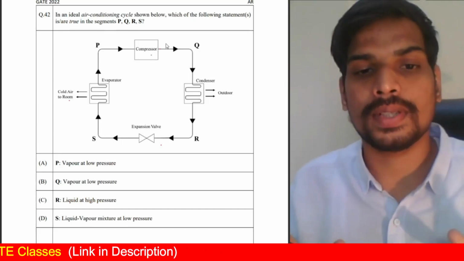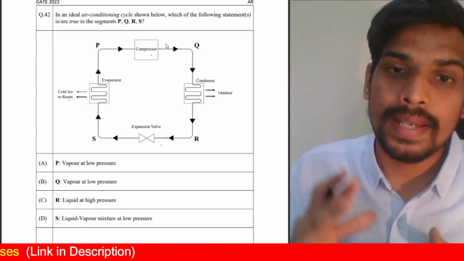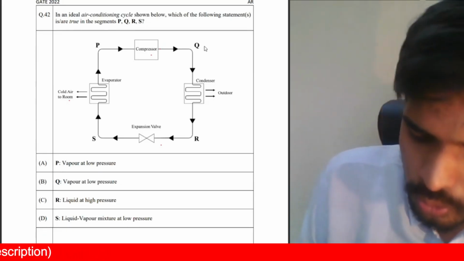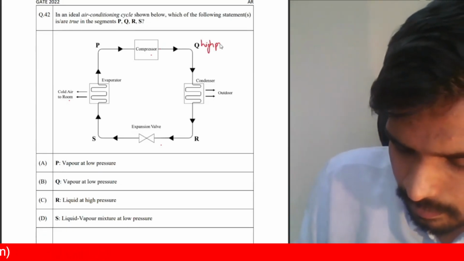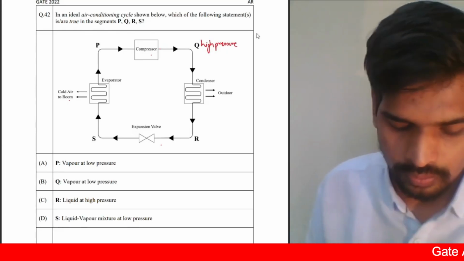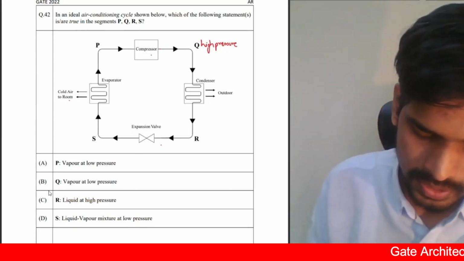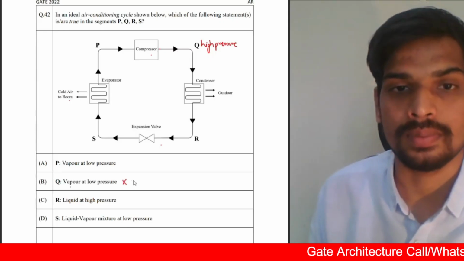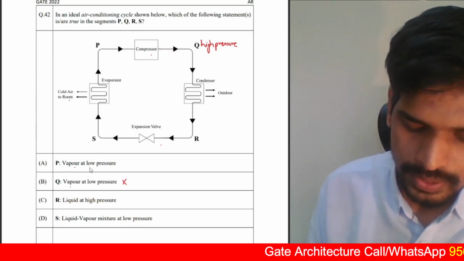What is the function of a compressor? It subjects the refrigerant to high pressure. So Q should be high pressure. From the given options, Q is given as low pressure, so this is incorrect. Coming to P, vapor at low pressure.